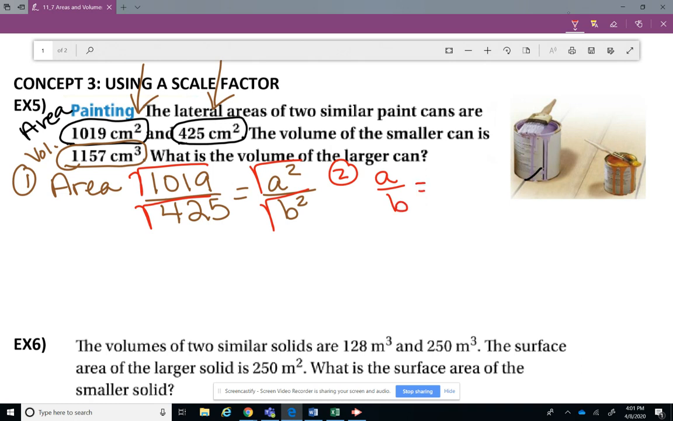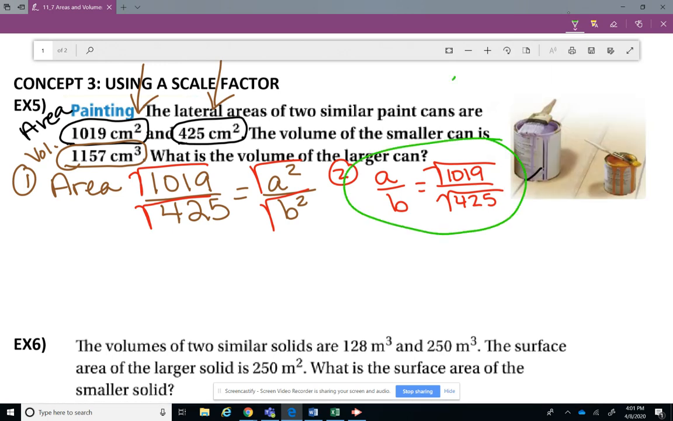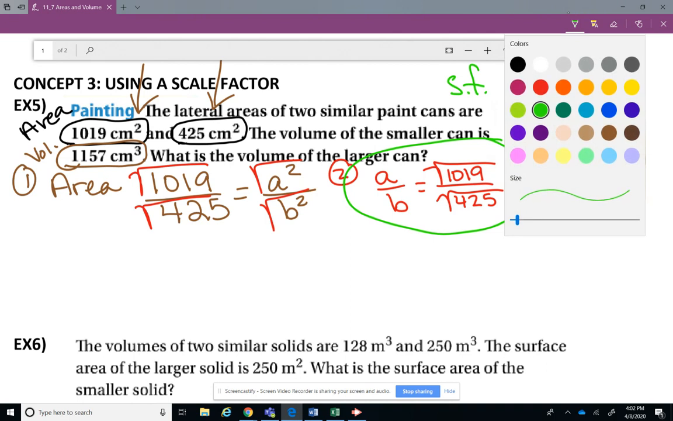The square root of 1,019, I really don't know what it is, and we don't want to put a big old decimal, so we're going to leave it as the square root of 1,019. And the square root of 425 is not going to look so pretty either, so we're going to leave it as the square root of 425, because those are not perfect squares. All right, we found the scale factor. This right here is the scale factor. That's a good thing. All right, next step.